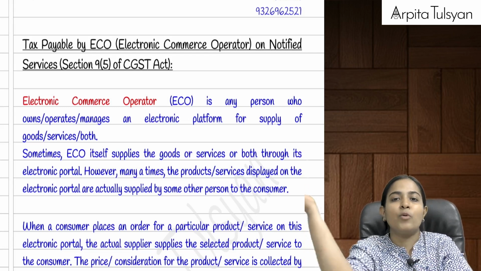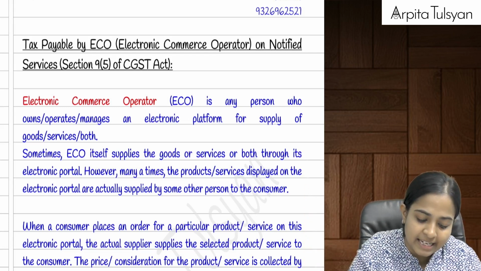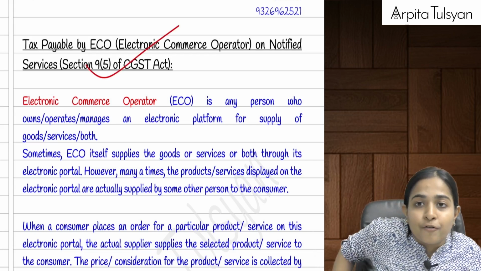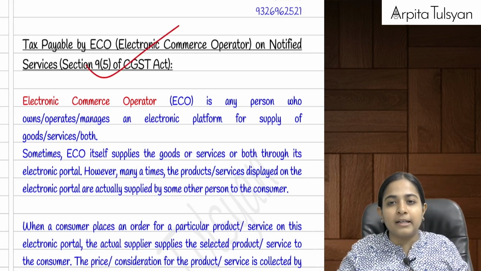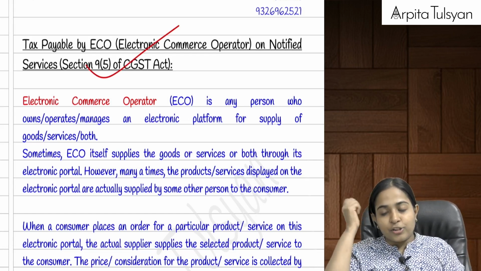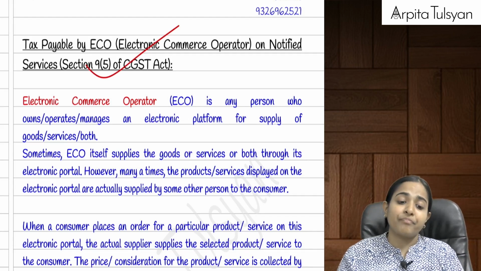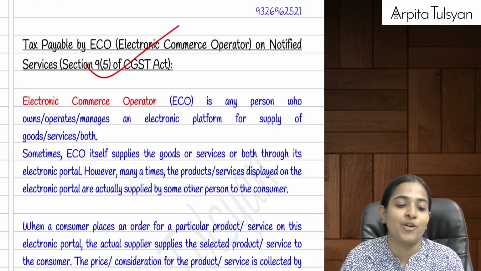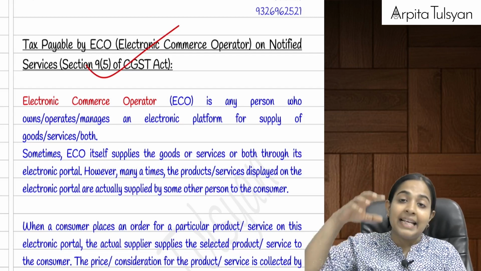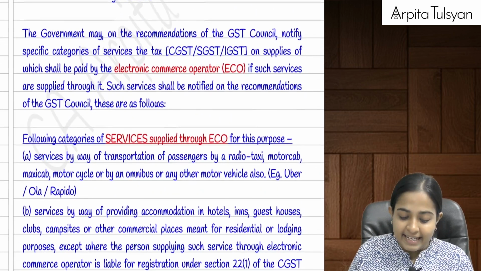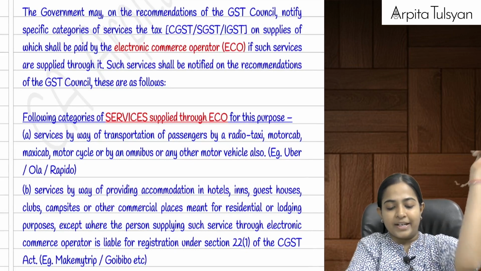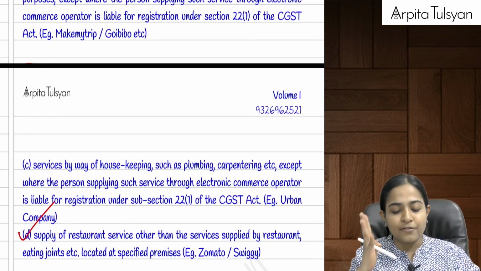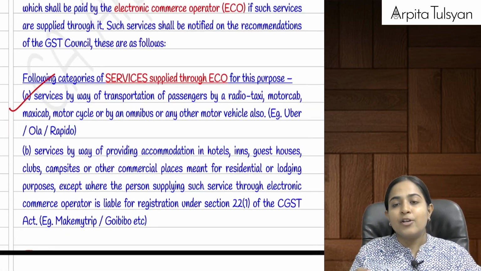Yes, now we need to understand the GST liability in the case of this e-commerce operator. Example, let's say when we order food from a particular restaurant, I'm ordering paneer makhni and naan, kulcha, etc., from a particular restaurant. At that time, if I'm ordering it via Zomato, then in that case, who is responsible to collect the GST on it and who is responsible to pay it to the government? That is going to be discussed in section number 9.5. Okay, now let's try to understand, everyone, 4 transactions. Can you see point number A to point number D here? Yes, these 4 transactions are going to be covered under your e-commerce operator.